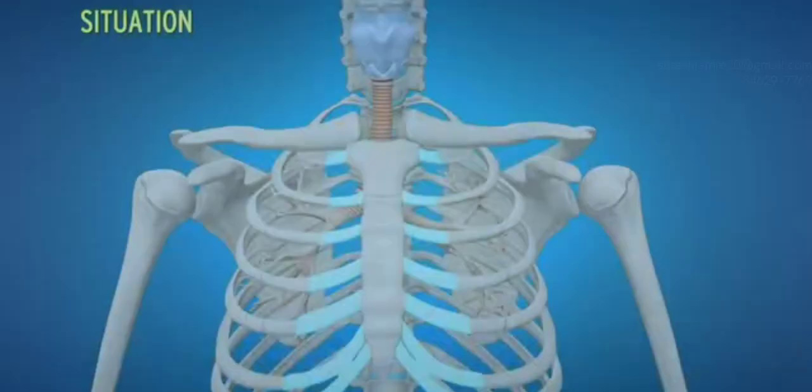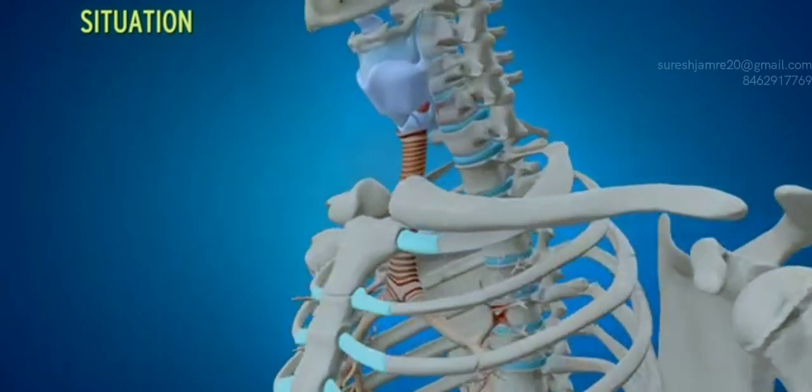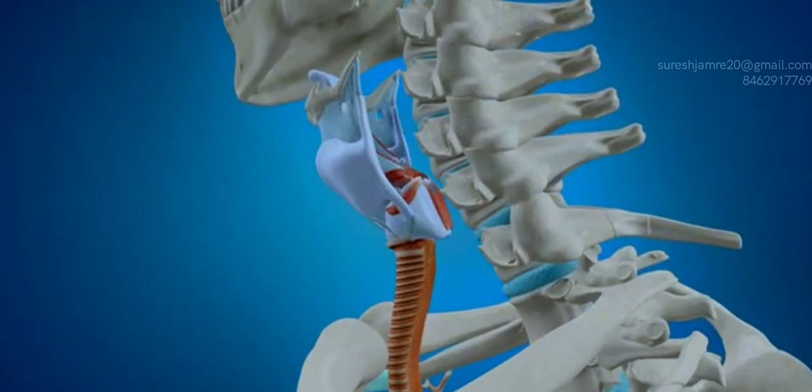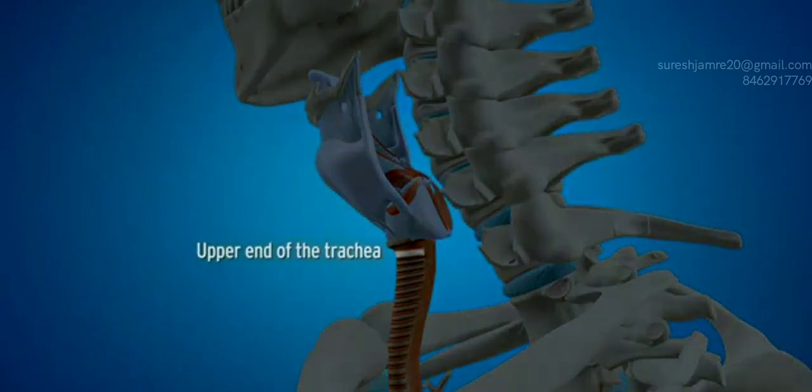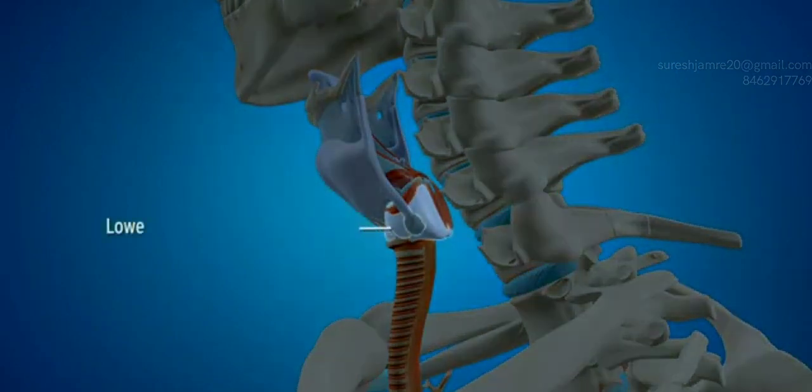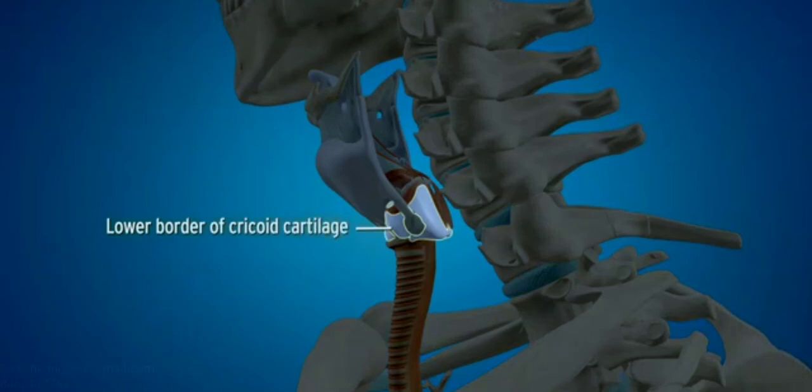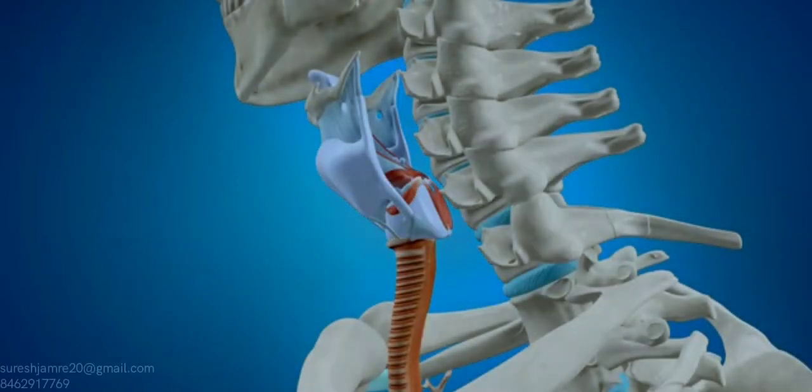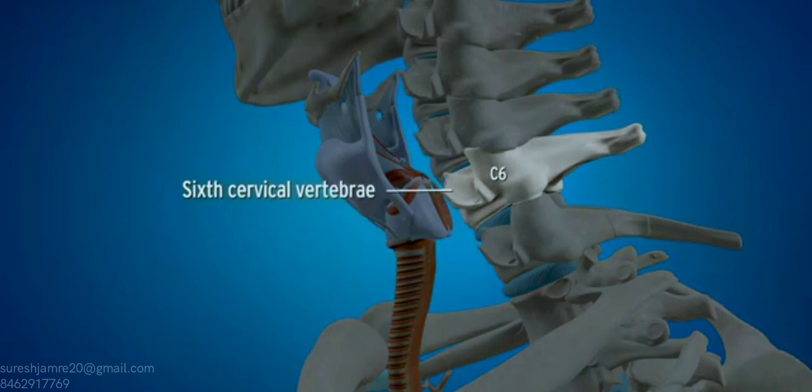Situation: upper end of the trachea lies at the level of the lower border of cricoid cartilage and in front of sixth cervical vertebra.